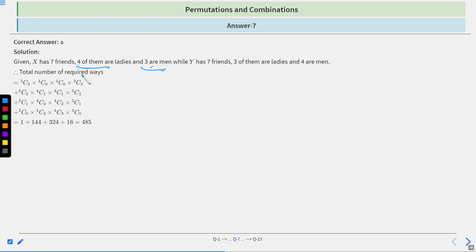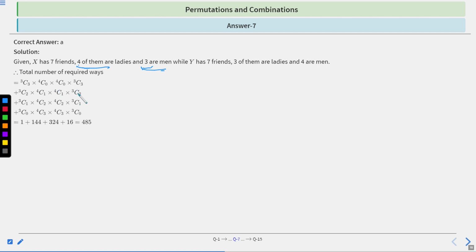Plus, X has selected 2 men and 1 lady. So 3C2 into 4C1, and Y has selected 1 man and 2 ladies out of 3, right?